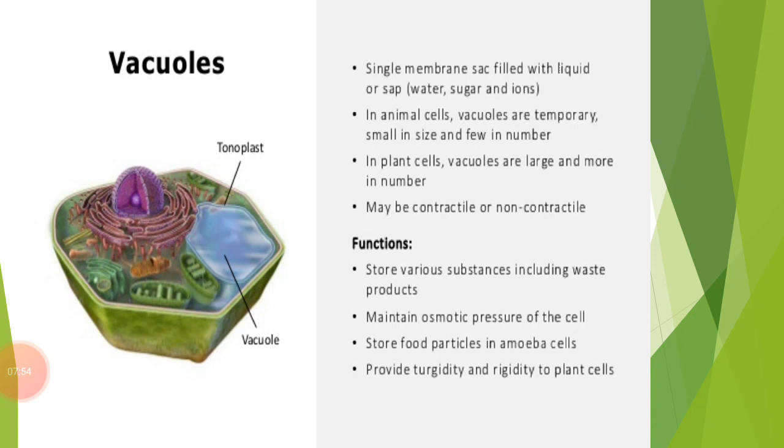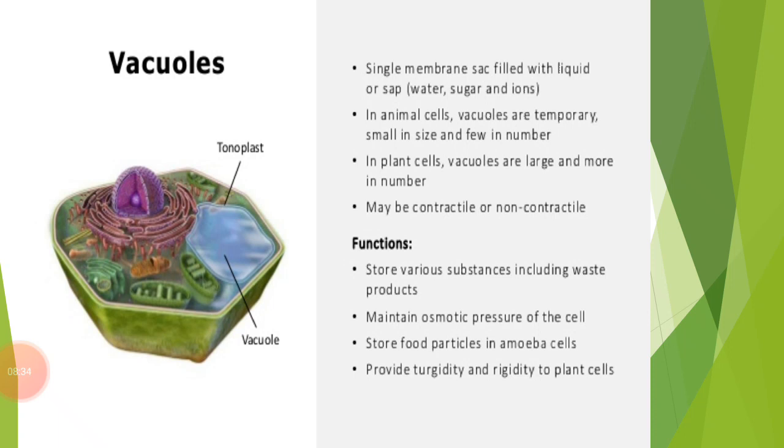The vacuole is a type of space in the cytoplasm of a cell. This space in the cytoplasm is enclosed by a membrane, and the membrane found on its surface is known as the tonoplast. It usually contains substances dissolved in water. The vacuole appears as an empty space under the microscope. When you look at it with the help of a microscope, you will observe that it is a type of empty space.